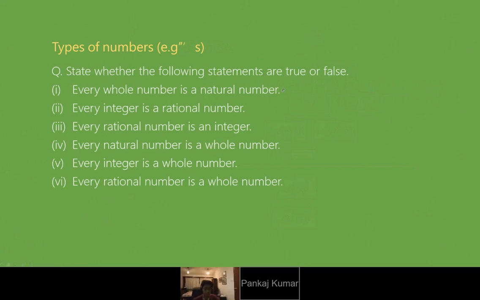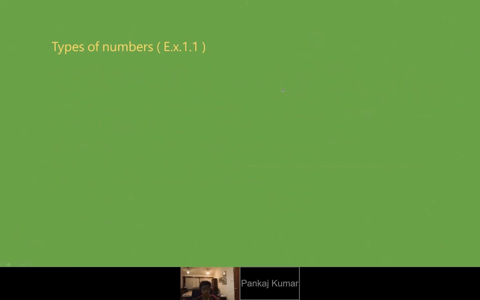Example: 1/2. Can you tell me the difference between a rational number and a fraction? Are they the same or different? Both are in p by q form. I think this is the same. I will give an example. Is 1/2 a rational number and a fraction? Yes.